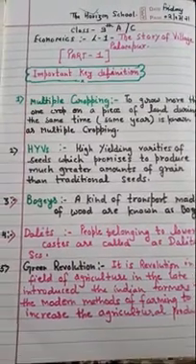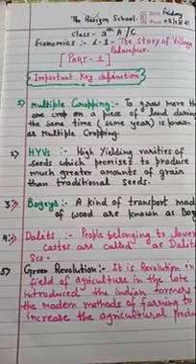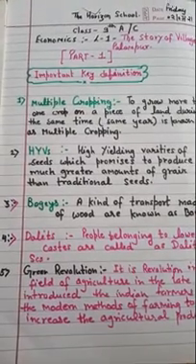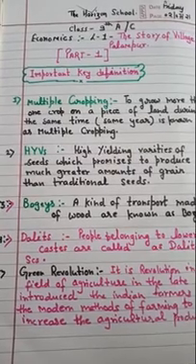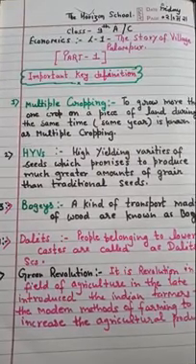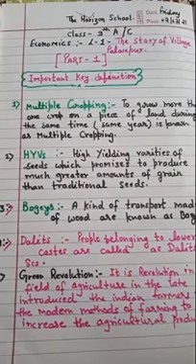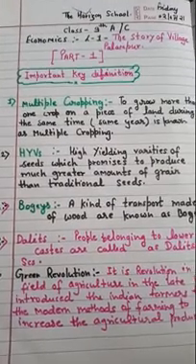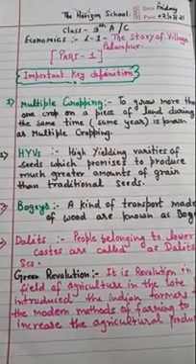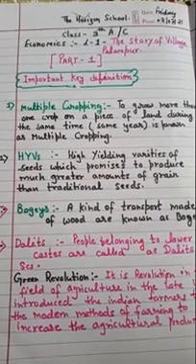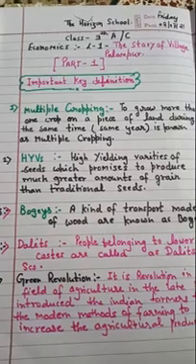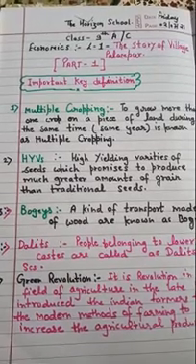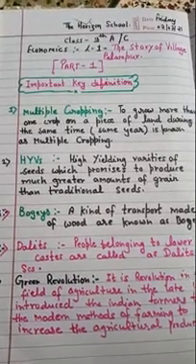Second important term is HYV seeds. What is the definition of HYV seeds? High yielding varieties of seeds which promise to produce much greater amounts of grain than traditional seeds. As we know, now there is so much enhancement and technological development, and hybrid seeds are also available in the market so that farmers can produce crops in a large amount.